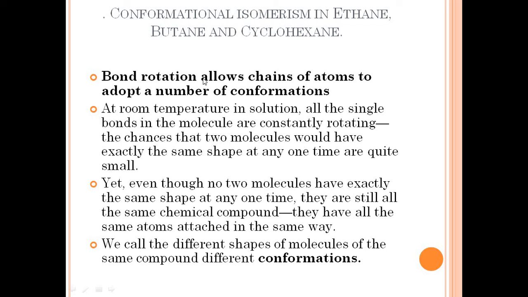There is a bond rotation in every molecule, and this bond rotation will allow the chain of atoms to adopt many conformations. So any carbon-carbon or any hydrocarbon type of bond will be there. These bonds are continuously rotating, continuously changing their shapes and sizes. So this bond rotation allows the chain of atoms to adopt different shapes and different conformations.